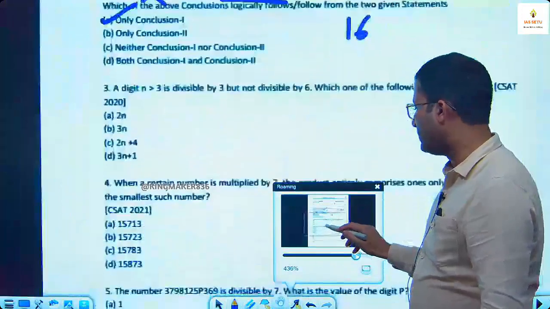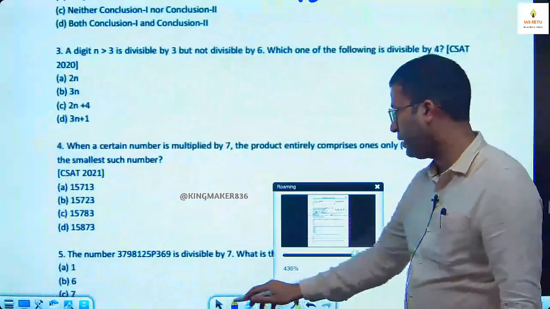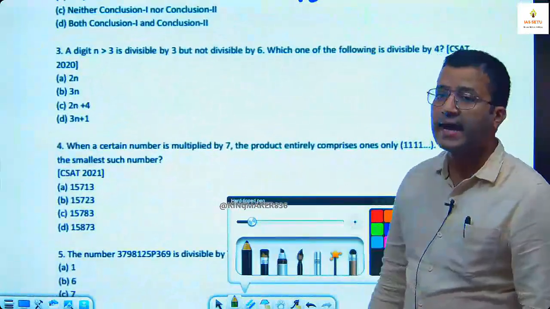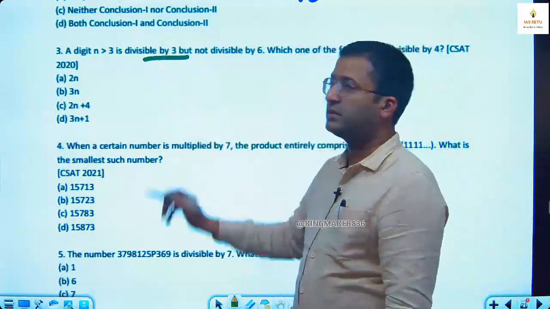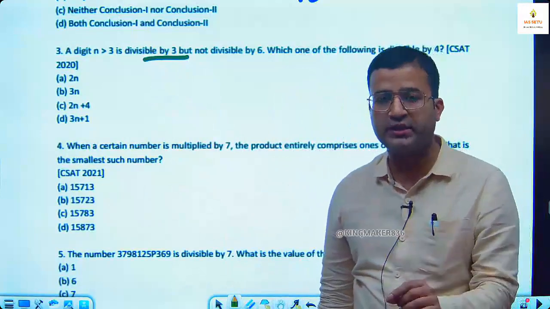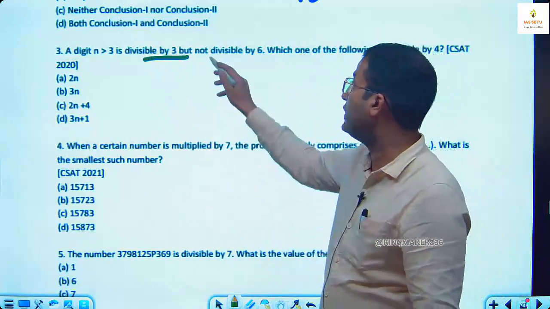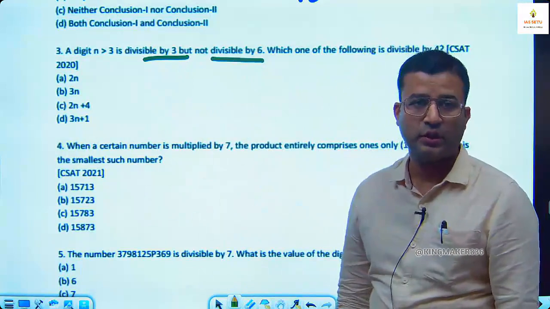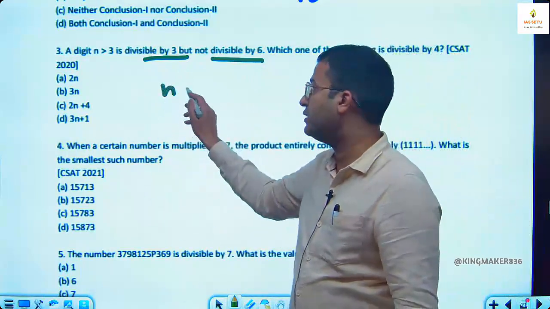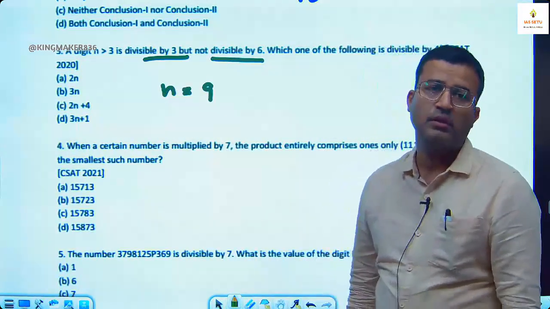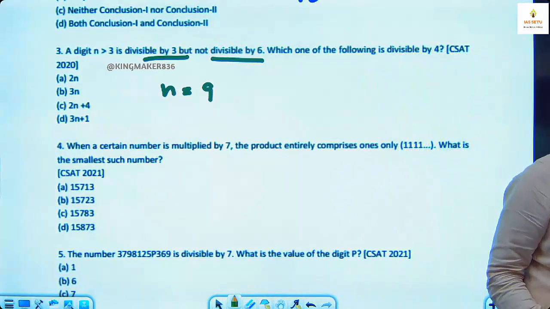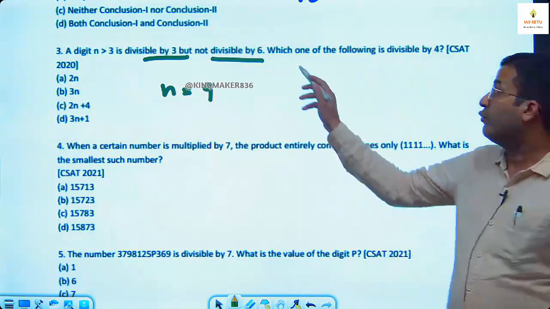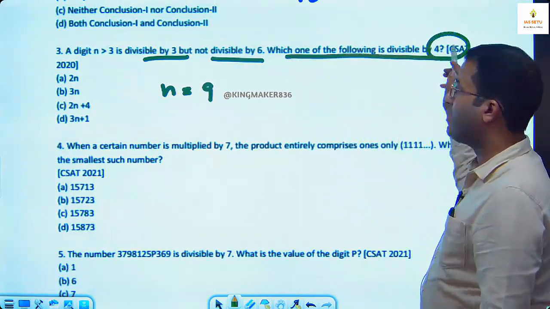Next is question number 3. A digit n greater than 3 is divisible by 3. एक डिजिट है जो 3 से बड़ी और 3 से डिवाइड होती है but not divisible by 6. So can we say we can take n is 9? Tell me a digit which is greater than 3 and divisible by 3 but not divisible by 6. 9. Which one of the following is divisible by 4?